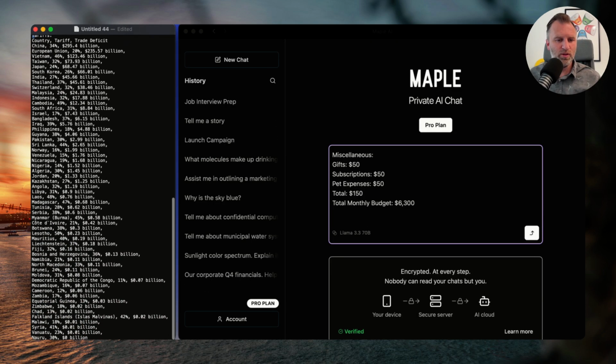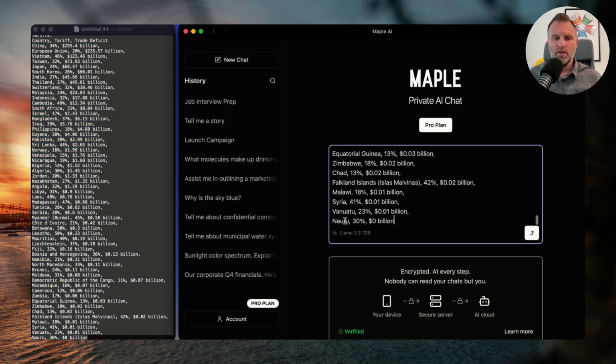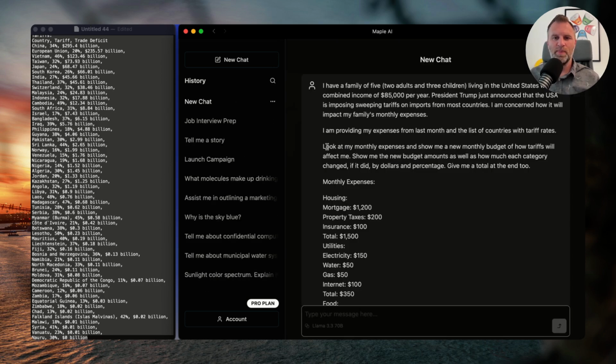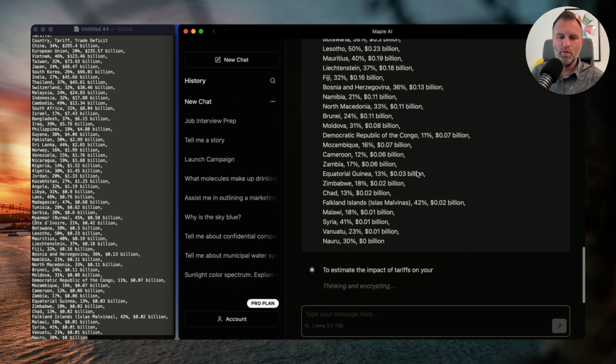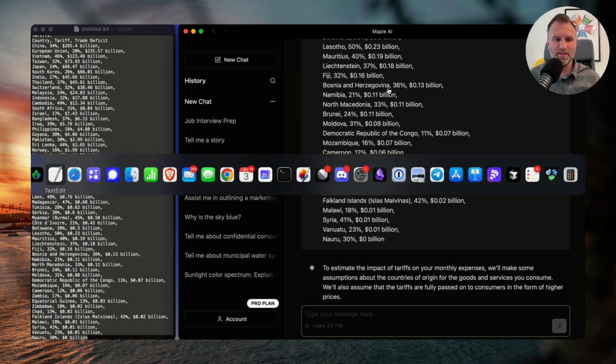And I turned it into a comma separated value list, just a CSV. So copy and paste that into there. And now let's see what Maple gives us. There it goes. Remember, this is encrypted. So I'm using the Maple app. This is the Maple desktop app.